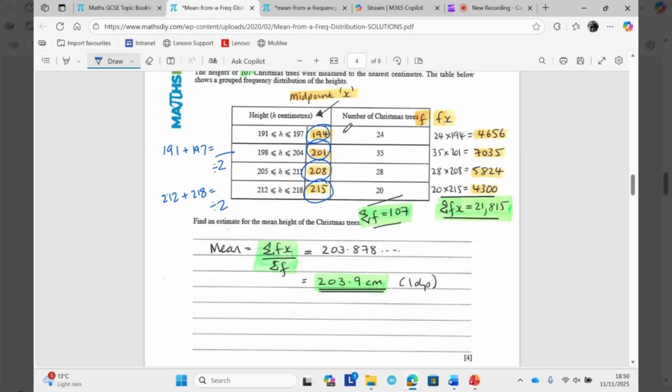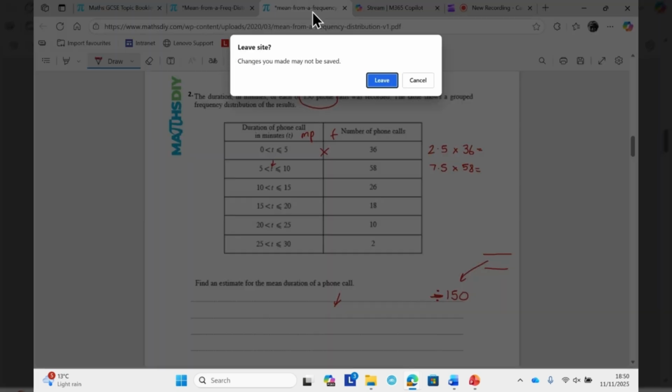Once you've got your midpoints, times them by the frequency, add your answers up, and divide that by, in this case, how many Christmas trees there are, which is 107, and put your answer maybe to one decimal place. That is that. Let me close those down.